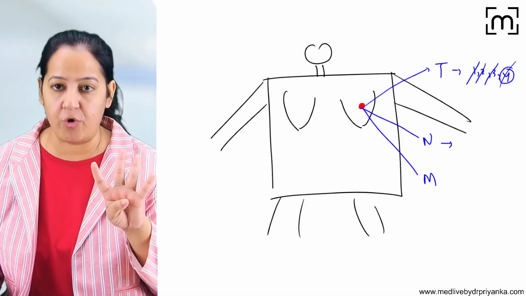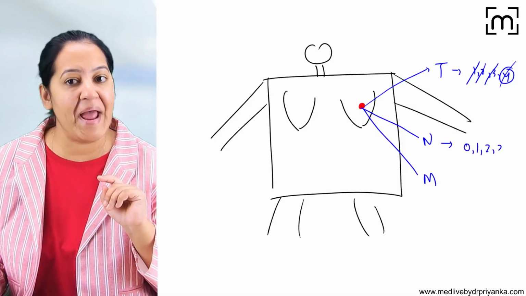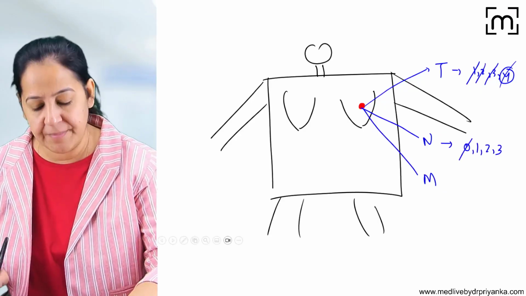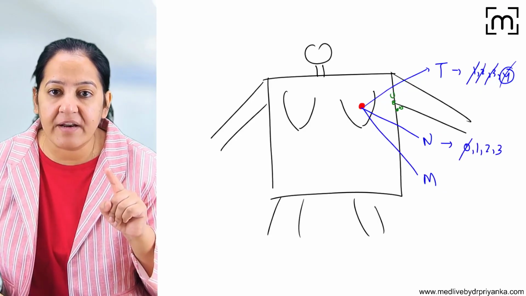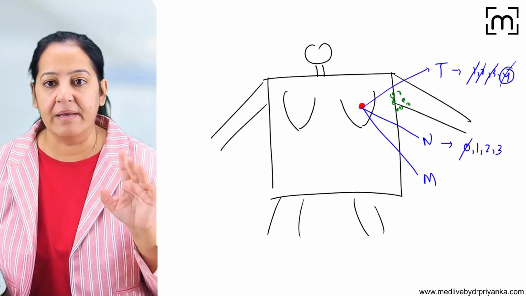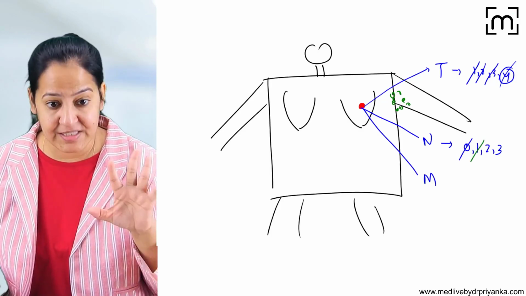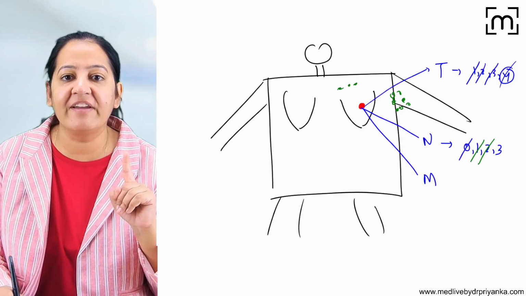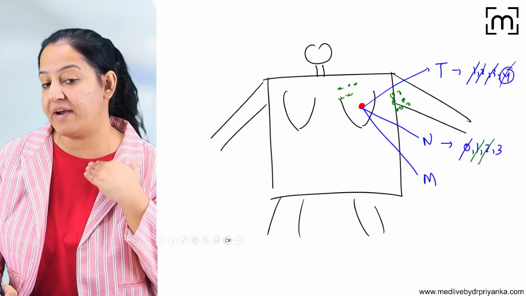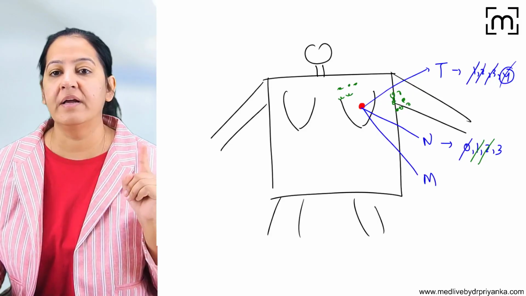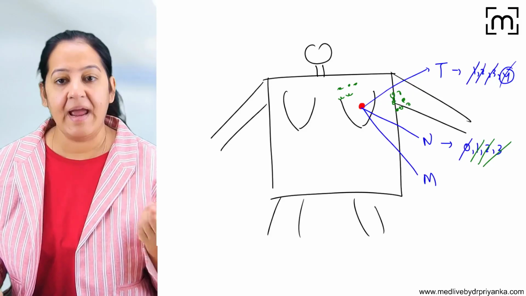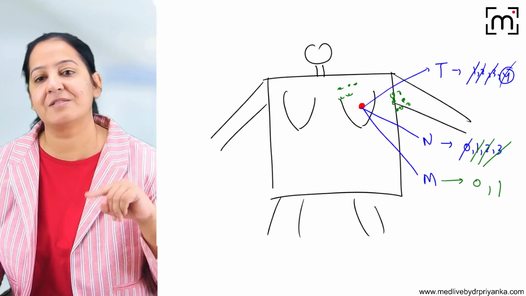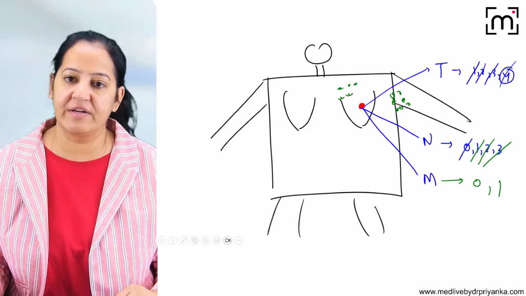In the N, I'm having four options: N0, N1, N2, N3. If no lymph nodes are involved, it's N0. If along with the breast cancer, axillary lymph nodes are involved, but they are movable, it's N1. If the axillary lymph nodes are fixed, it's N2. Along with the axillary, if the supraclavicular and infraclavicular lymph nodes are also involved, it's N3. So that is the N. And do a PET-CT and see whether METS is absent, M0, or METS is present, M1. So in the PET-CT, you will come to know that.